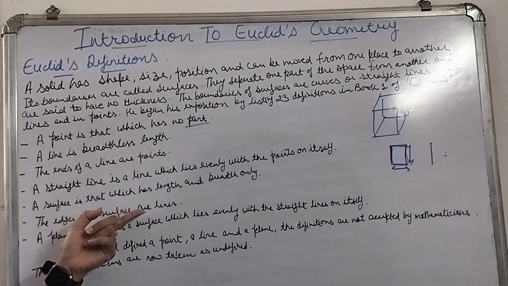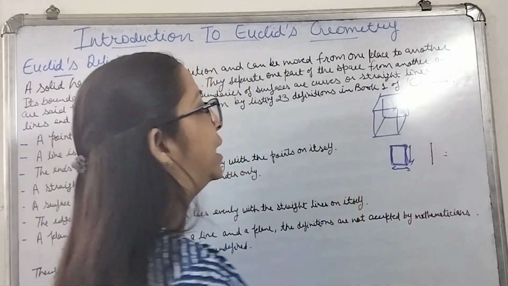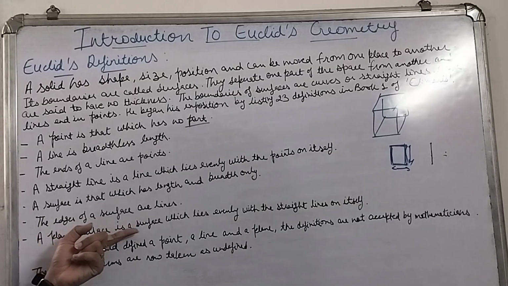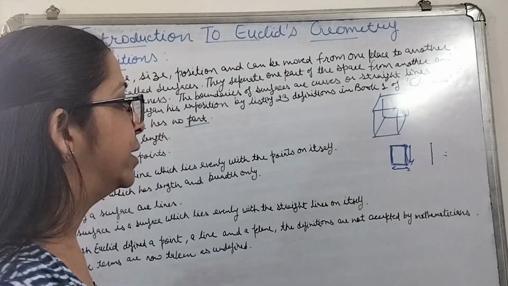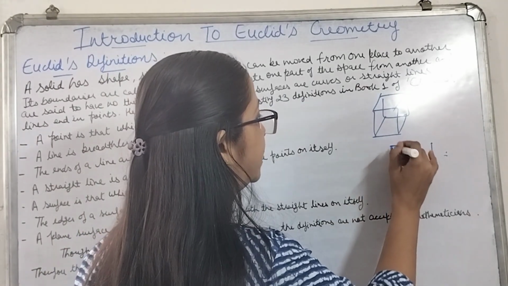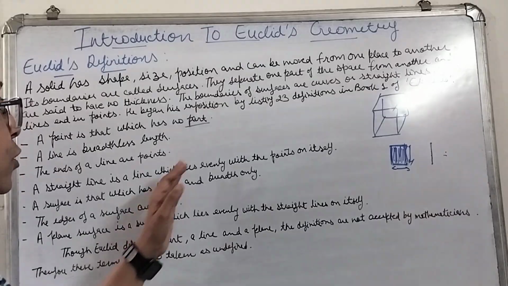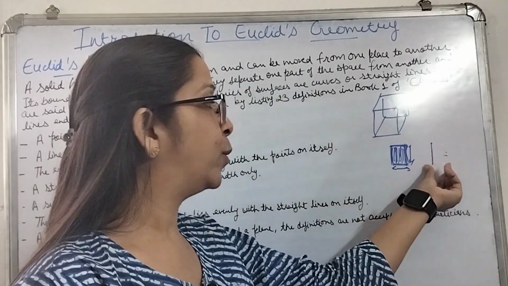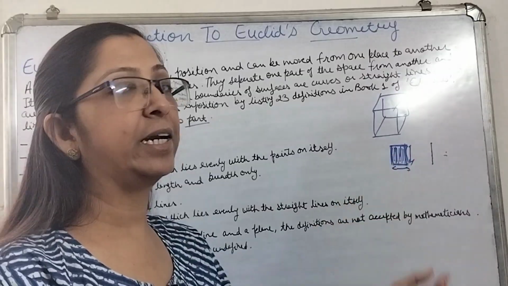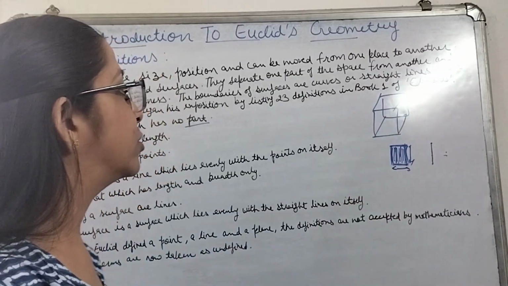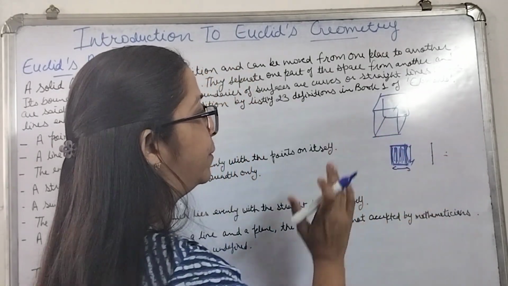The edges of a surface are lines. That means the edges or the boundaries of a surface are lines. A plane surface is a surface which lies evenly with the straight line on itself. That means if we draw straight lines on the surface evenly, we are going to get a surface. So a line was where points were evenly distributed, and a surface is the one which is having lines on it evenly distributed. So this is how he defined a point, a line, a surface, and a solid.